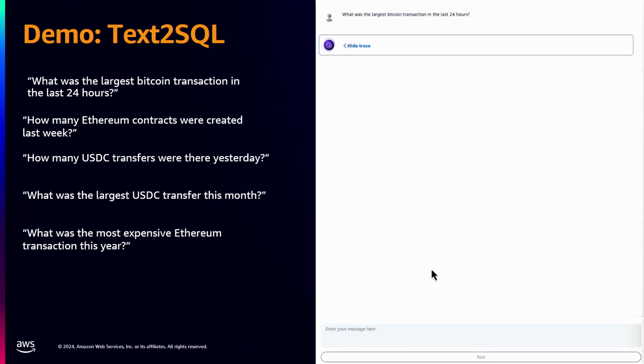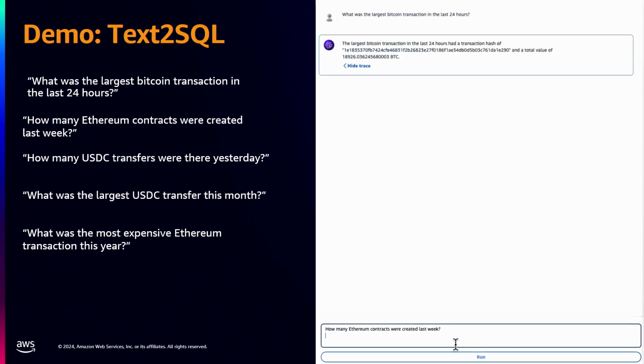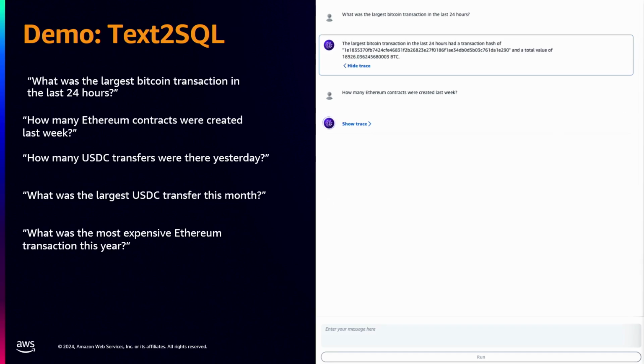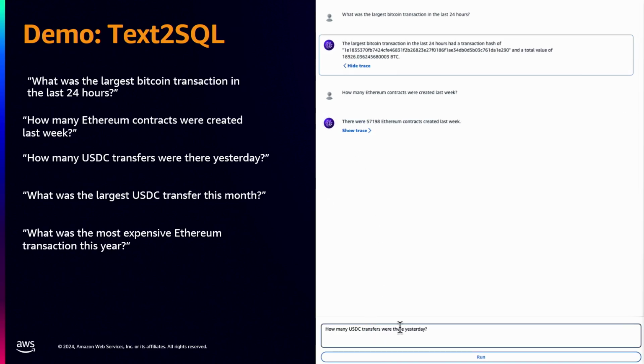As you can see, you can enter a natural language question, such as, what was the largest Bitcoin transaction in the last 24 hours? And you get a nice response back in an easy-to-read format.